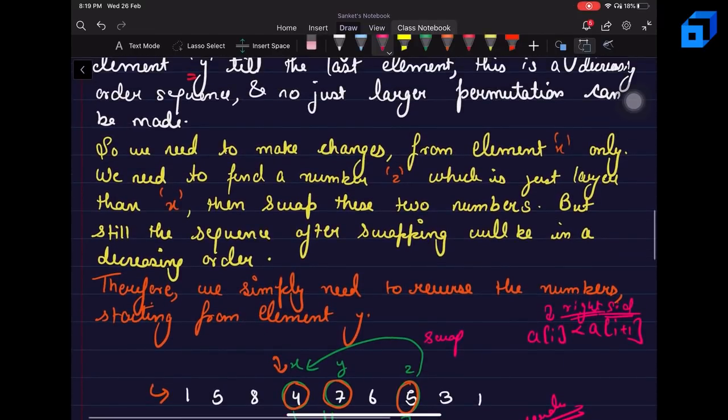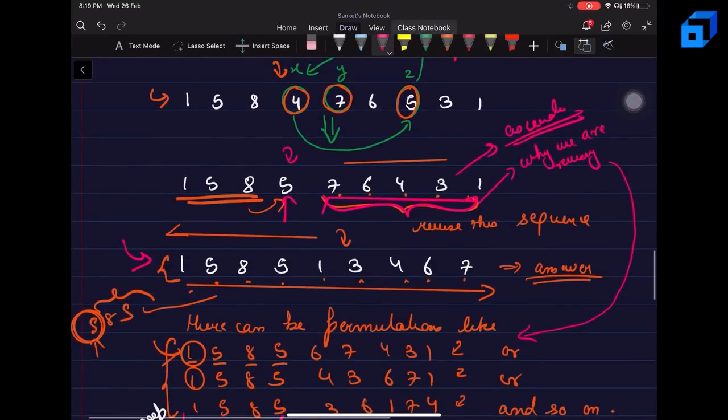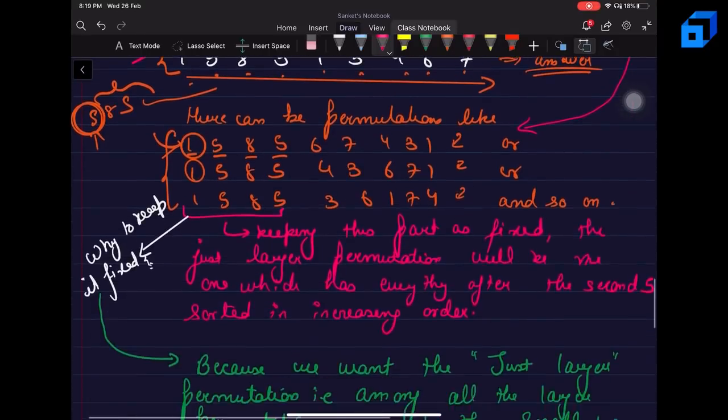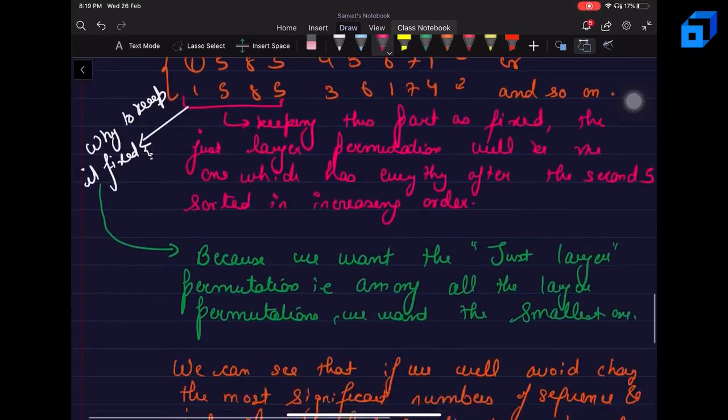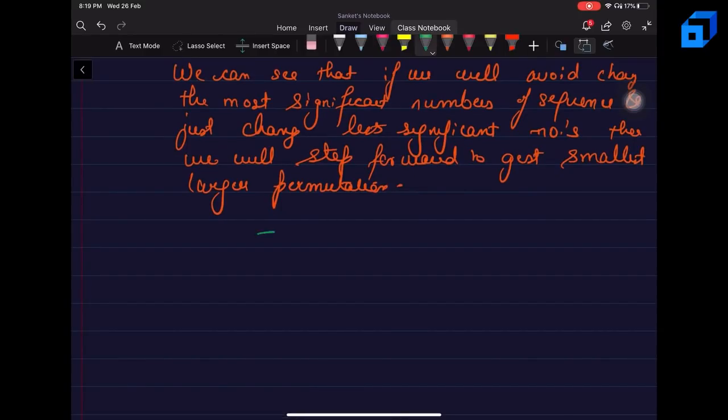So we just need to make the changes from element x only. We need to find a number z which is just larger than x, then swap these two numbers, and just reverse everything after this position where originally x was present. Finding x takes O(n) time, and reversing everything after x takes O(n) time. So the overall time complexity for this solution is going to be big O of n.